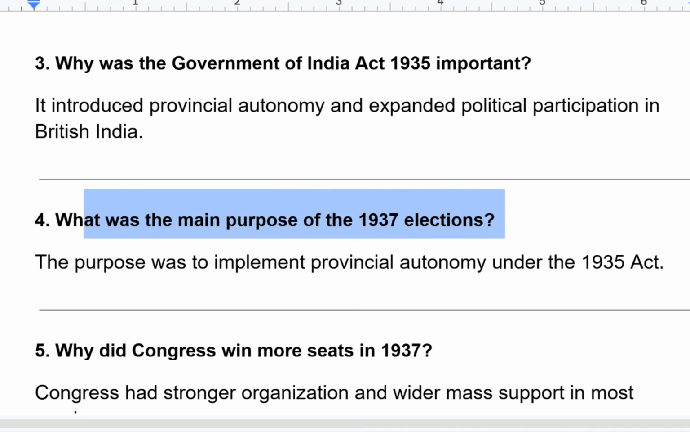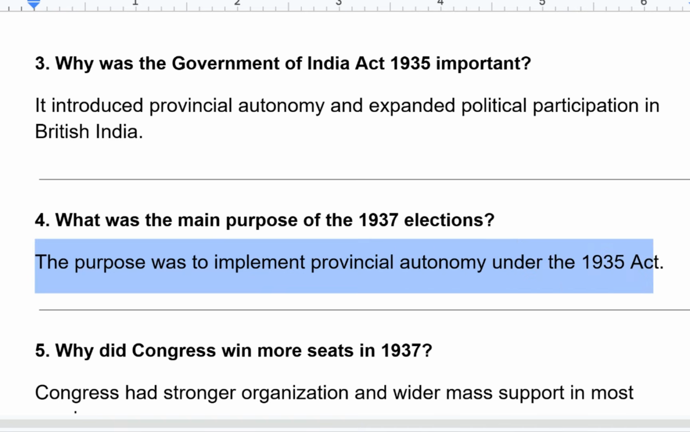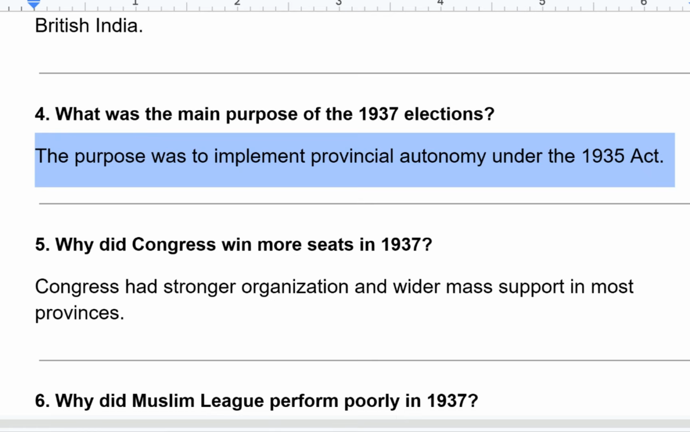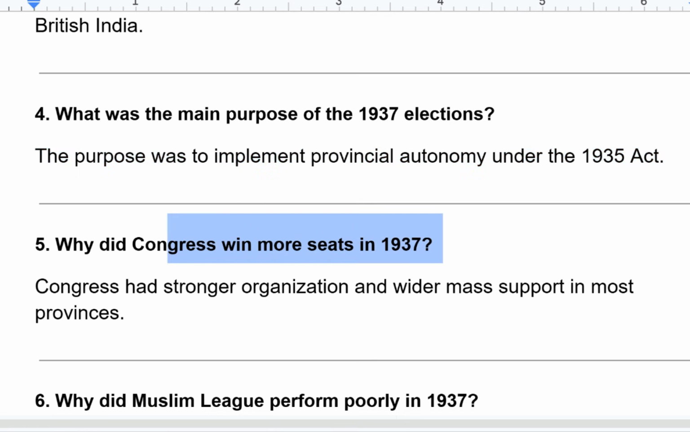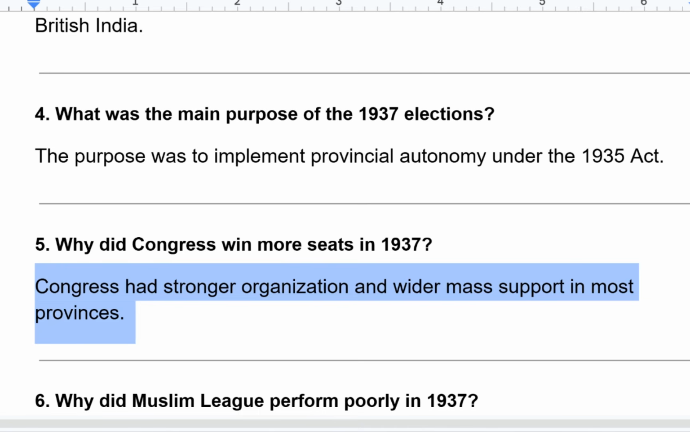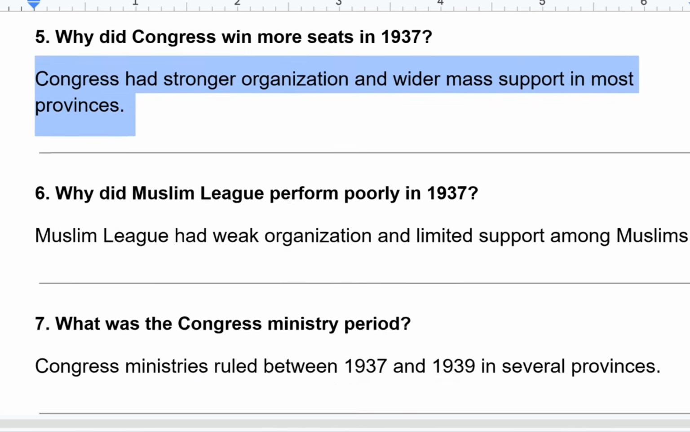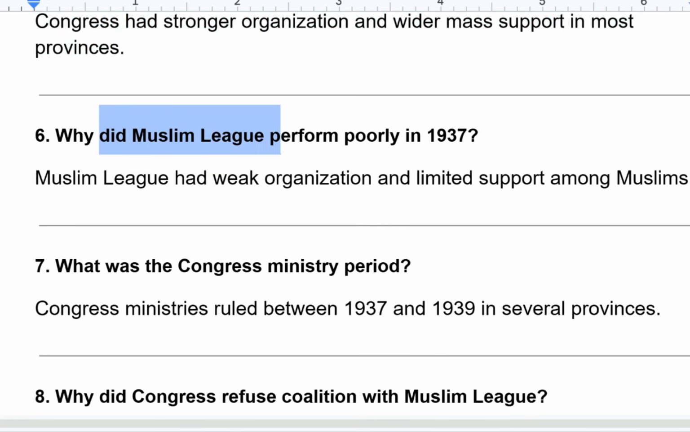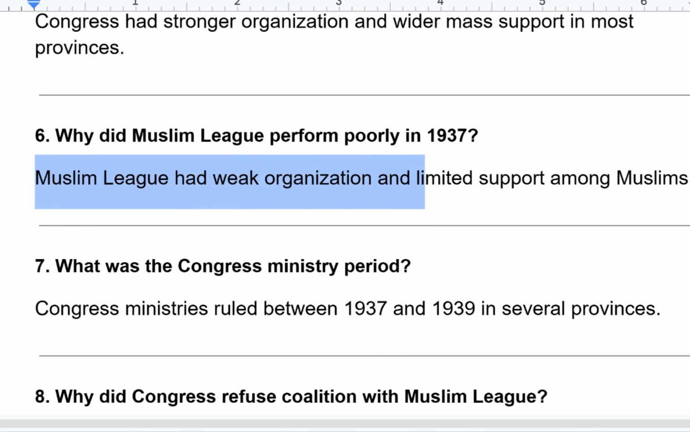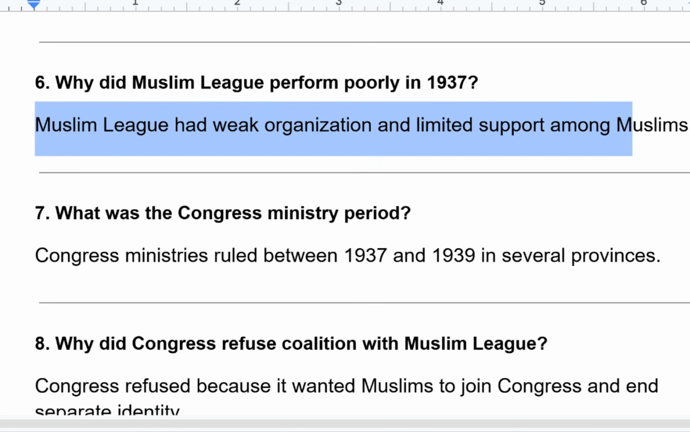What was the main purpose of the 1937 election? The purpose was to implement provincial autonomy under the Act of 1935. Why did Congress win more seats in 1937? Congress had stronger organization and wider mass support in most provinces. That's why they won more seats in 1937. Why did the Muslim League perform poorly in 1937? The Muslim League had weak organization and limited support among Muslims.